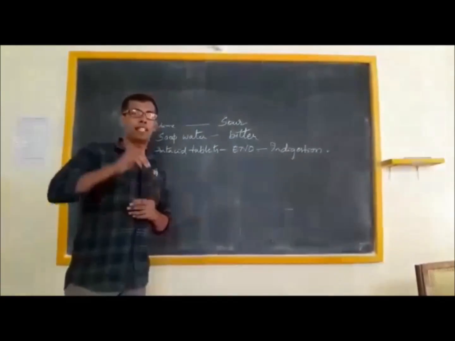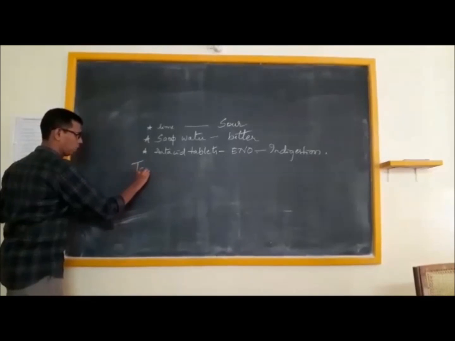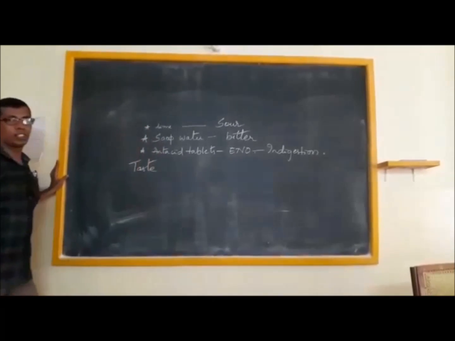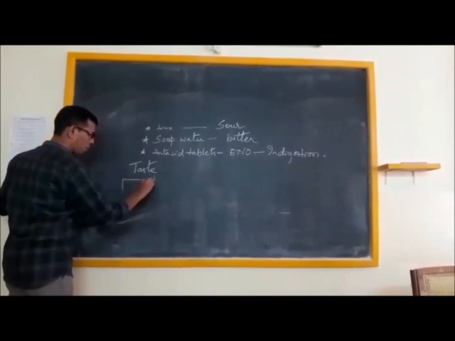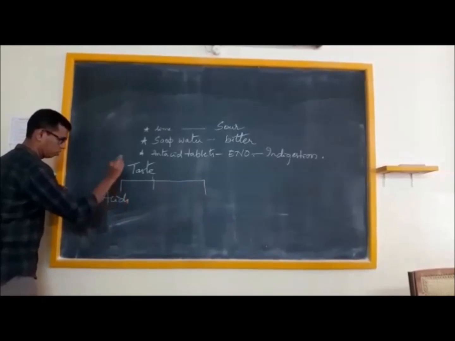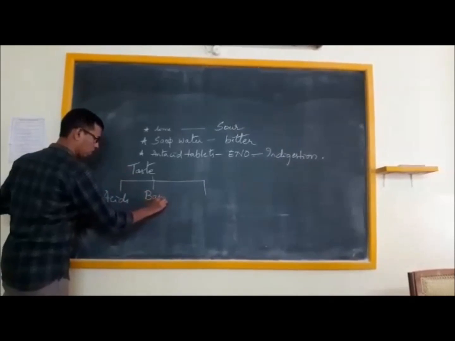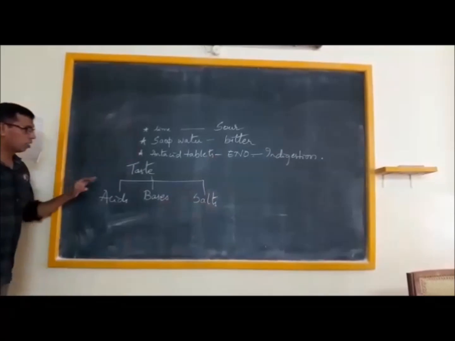So previously, based upon the taste, chemists have classified substances into three kinds, namely acids, bases and salts. This is based on what?